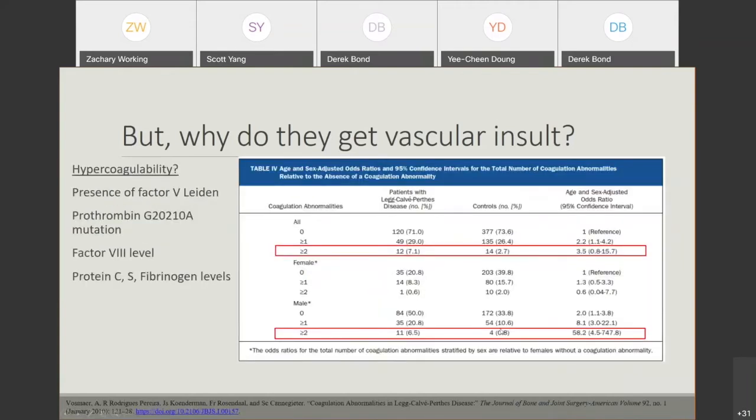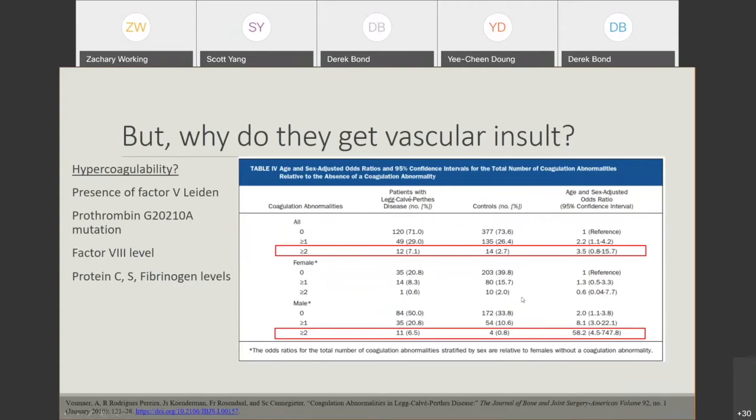People have also looked at whether these children have hypercoagulable factors that lead to this initial vascular insult. There has been some association that some of these children have a higher incidence of factor V Leiden, factor VIII levels, and differences in protein C and S serum levels compared to the normal population.